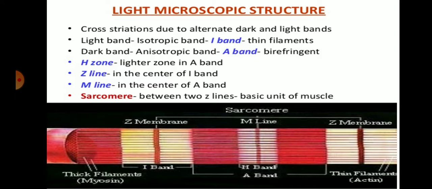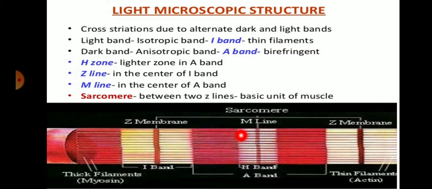So the light band, which is also known as the isotropic band or I band, is the thin filament of the muscle fiber, whereas the dark band is called the anisotropic band, that is the A band. So this is the A band. These are the dark bands.